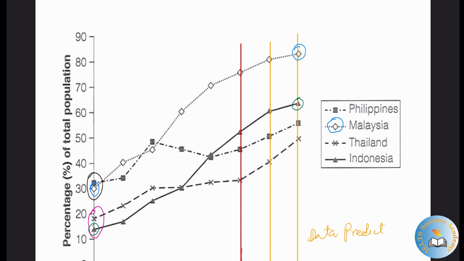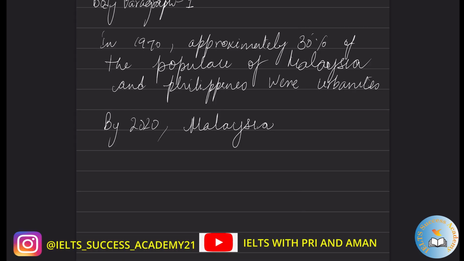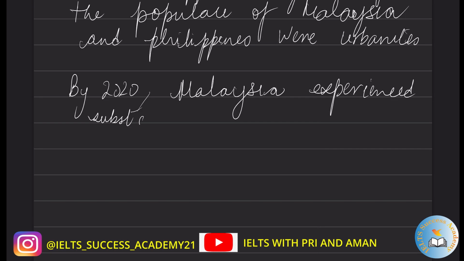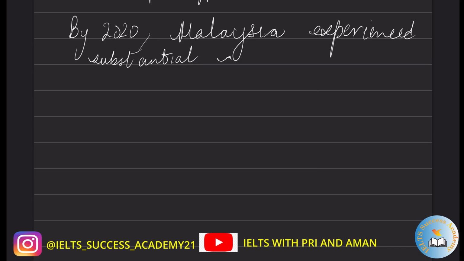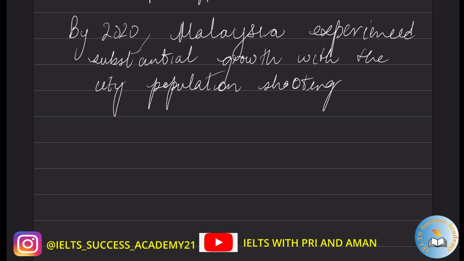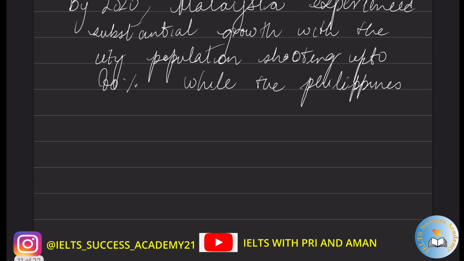You see here, the graph went up to around 50% and then went down and then went back up again. Malaysia experienced substantial growth with the city population shooting up to 80%, while the Philippines fluctuated between 30 and 50%.